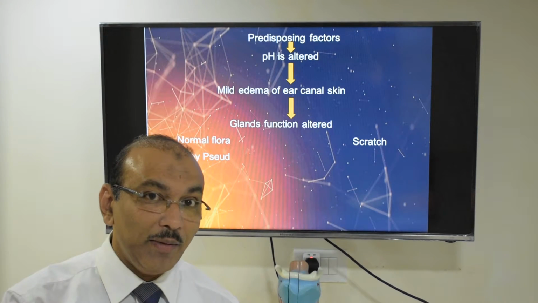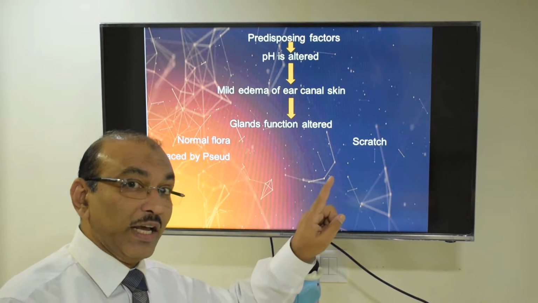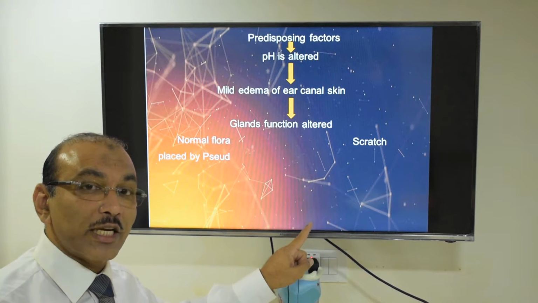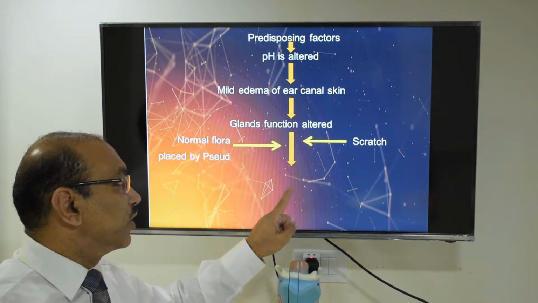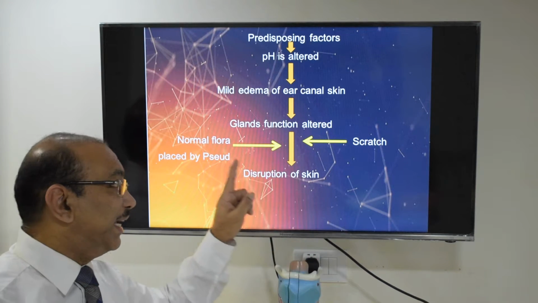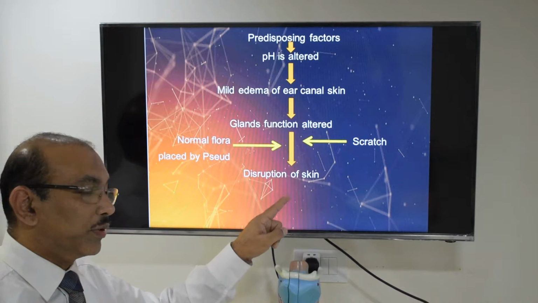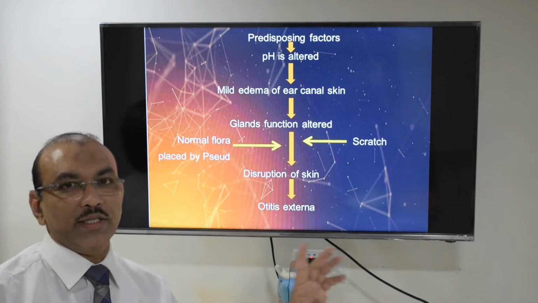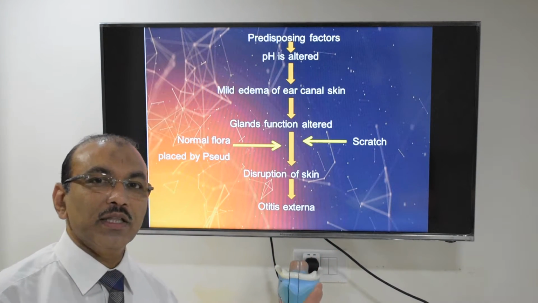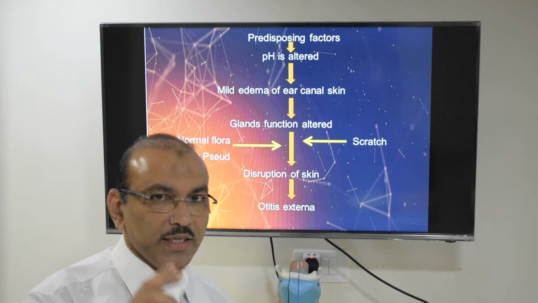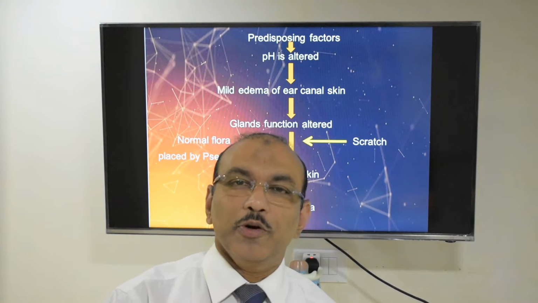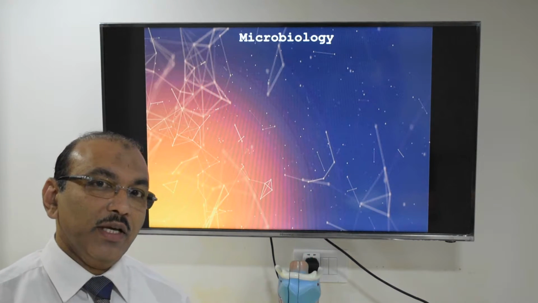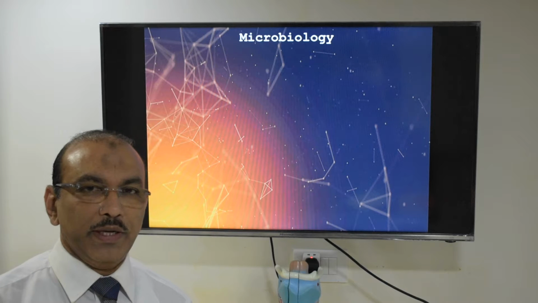Now at the same time, the patient, for any reason, scratches the ear, and this will lead to small disruption of the skin. So this disruption of the skin easily lets the bad bacteria into the skin, leading to the condition called otitis externa. This is how a person gets otitis externa. I hope you got the point. Now, the commonest bacteria is Pseudomonas in 60% of the patients.